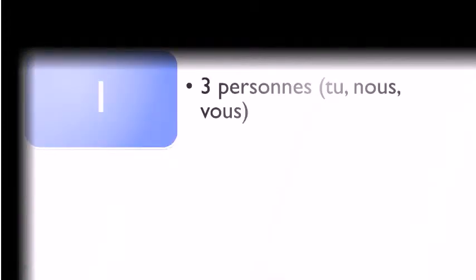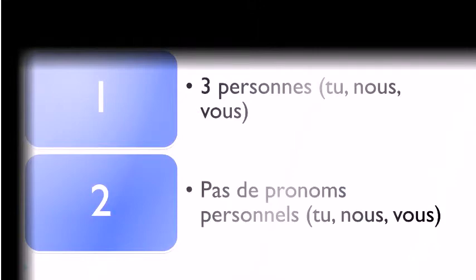So now, when we talk about this imperative form, the first thing you've got to remember is that we've got only three persons: tu, nous, and vous. So the imperative doesn't exist for je, for il and ils. And the second thing you should remember is that you won't use these pronoms personnels.